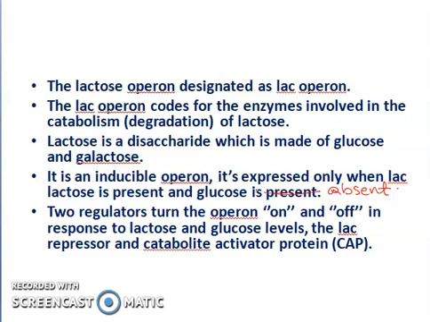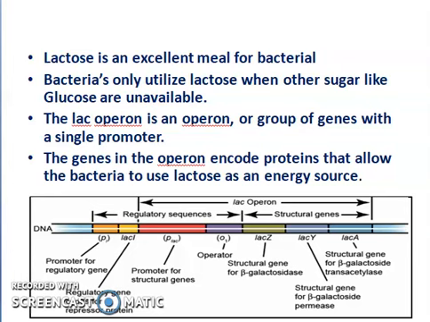Now the next point is the lac repressor and catabolite activator protein, that means CAP. These two will be responsible for turning the operon on and off. Now in our next slide we will deal with some other points.